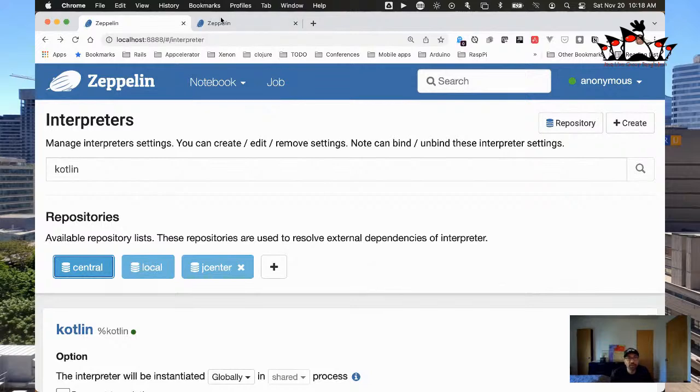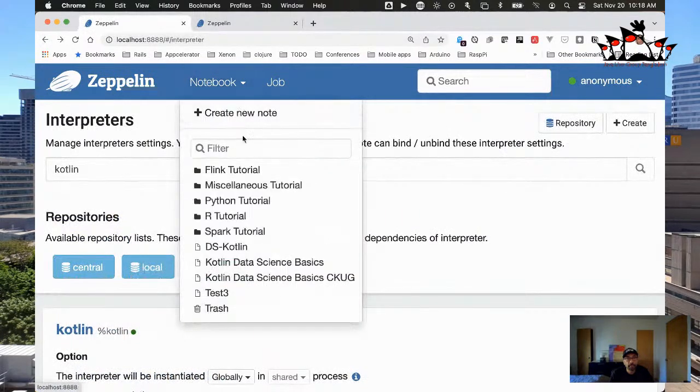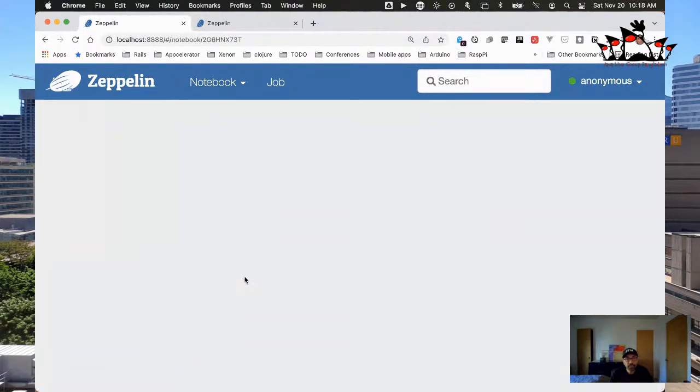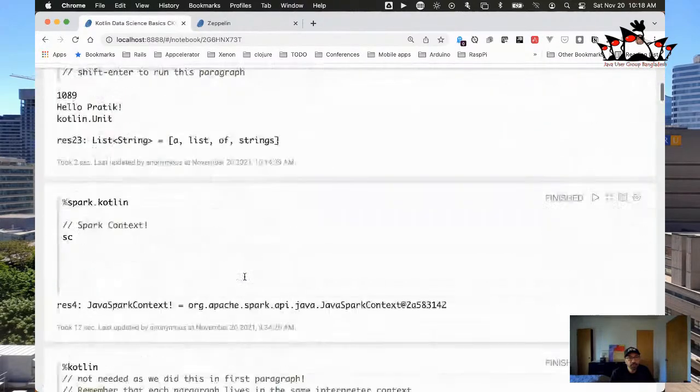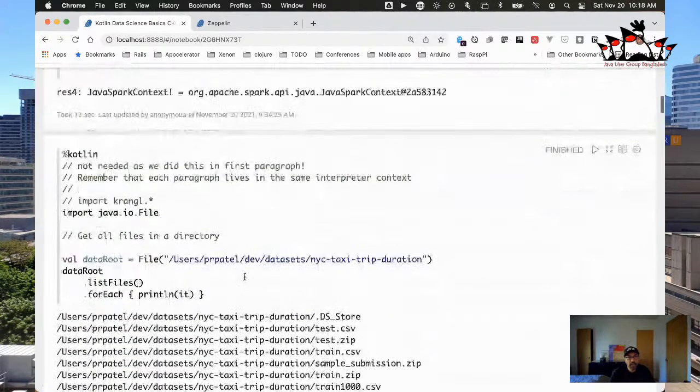Okay, now let's get back to our notebook that we were working on. Let's do some more code examples. Okay, let's scroll down here a bit. We talked about Spark. And now what we're going to do is we're going to start with our example here for a bit.